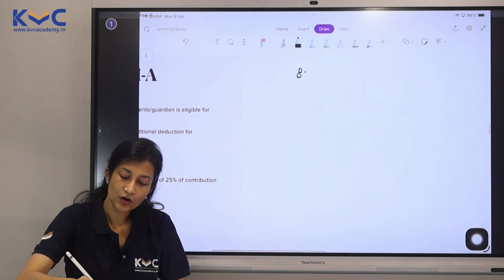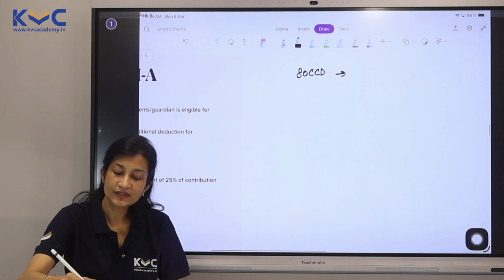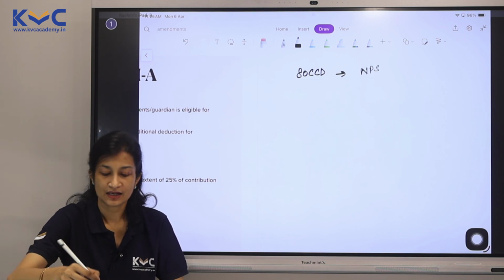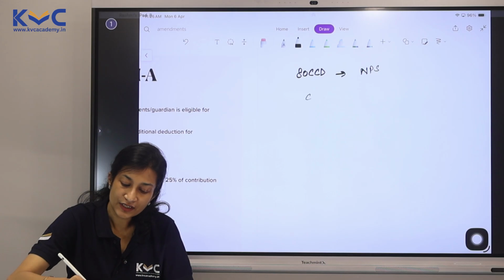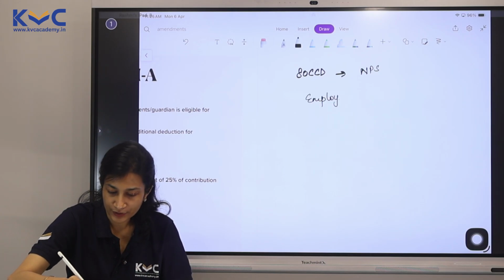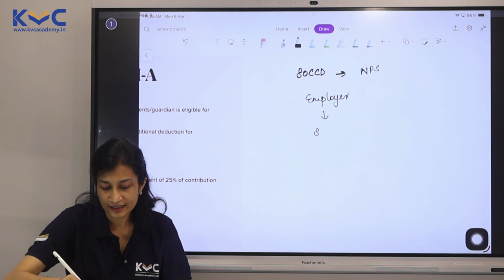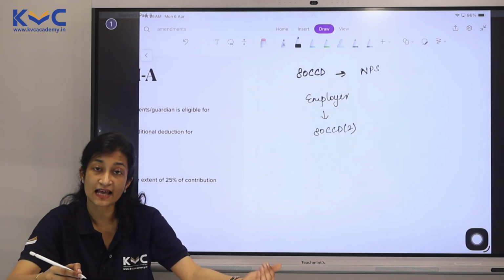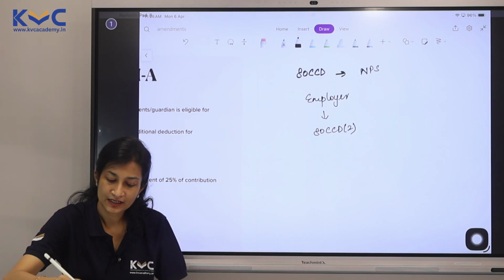We have a section called 80CCD which gives a deduction for any kind of National Pension Scheme contribution. If the employer is contributing, it gets deduction under 80CCD(2). First it is taxed under salary, then this deduction is given.